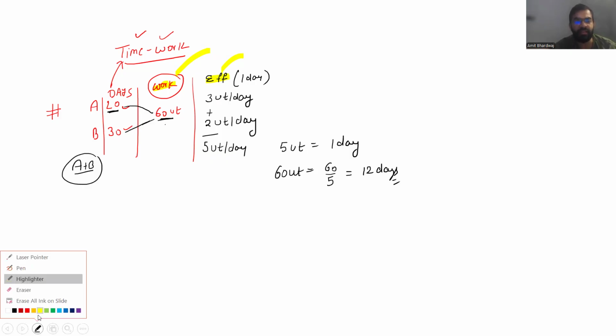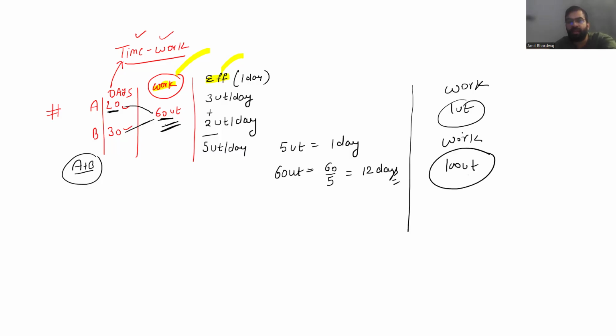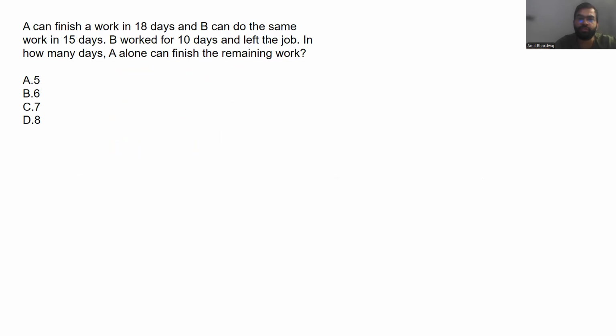Okay, let's understand with the help of examples one by one. But before moving ahead, I want to tell you one thing. Please understand which method I'm using. It's not compulsory always to assume 60 unit work. You can also assume work is 1 unit. You can also assume work is 100 unit. This will not change your answer. This is what I want to tell you. You can assume any value for the work. Okay. Let's begin with the examples. Okay, let's say this is the first question of the day.